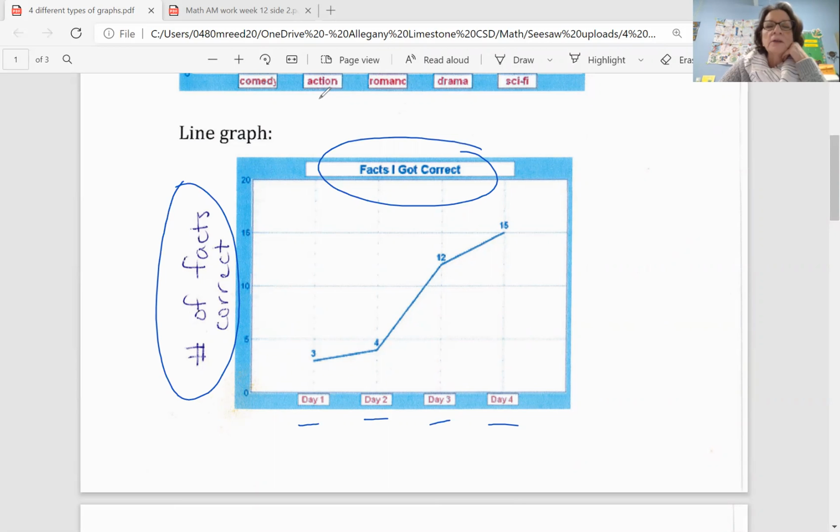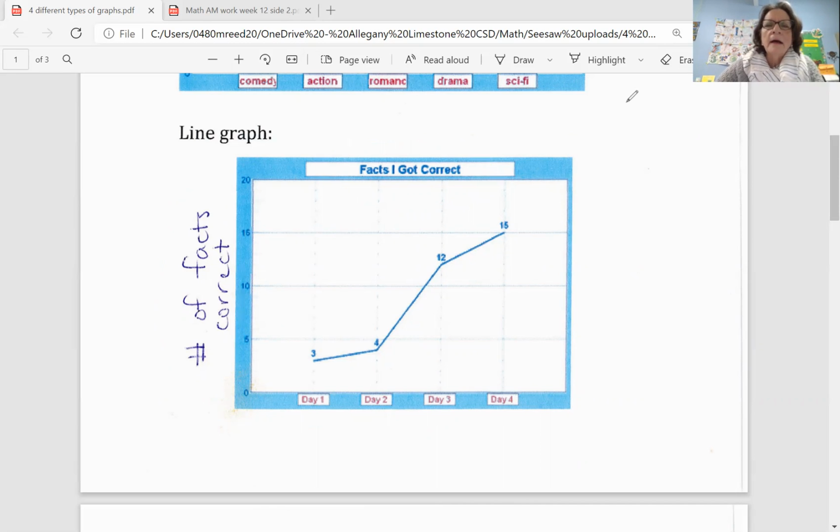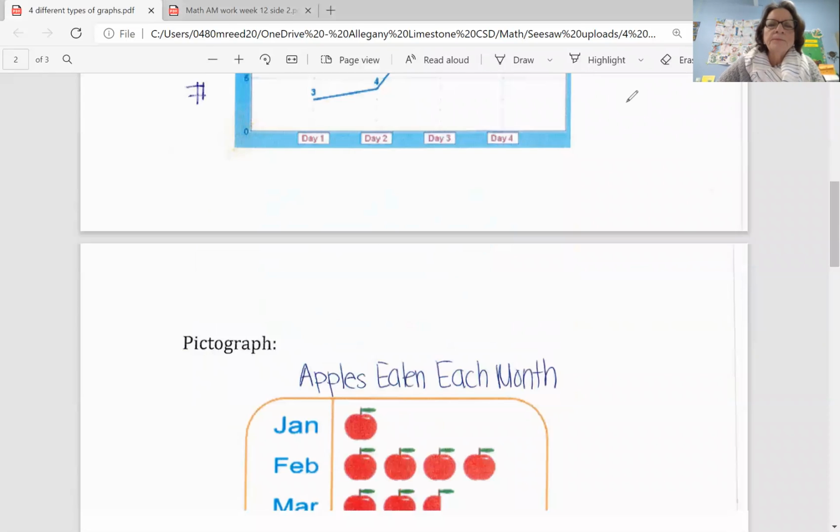And you can see this shows a trend. So on day 1, this person got 3 facts right. Day 2, they got 4. Day 3, they must have studied a lot. They went all the way up to 12. And on day 4, they went up to 15. So that is called a line graph. We probably are not going to be doing a lot with that, but maybe you'll see them in your Scholastic News magazines and places like that, maybe your nonfiction reading. All right, and let's go to the next one.